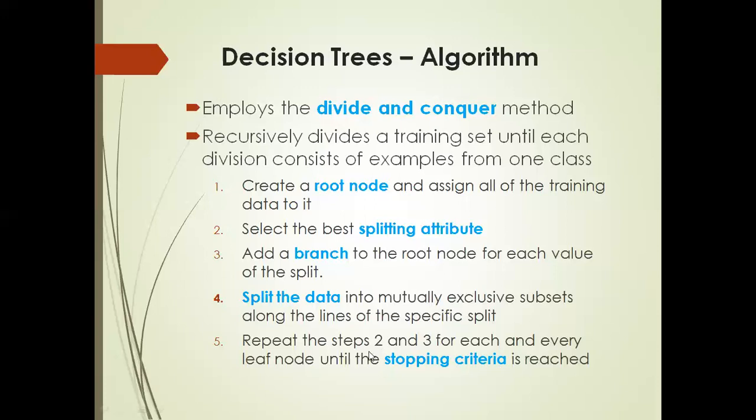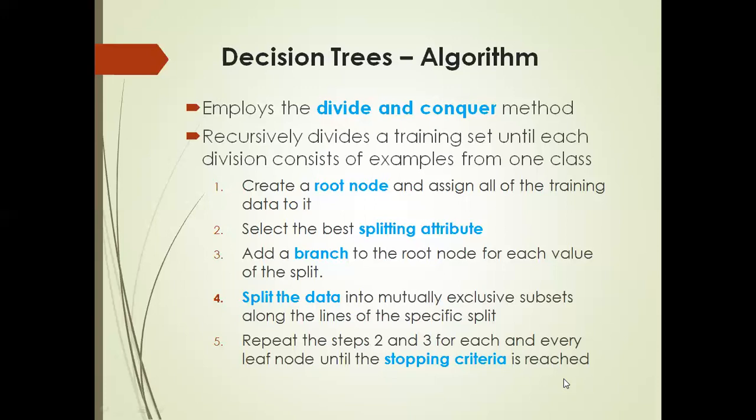We have to repeat steps 2 and 3. What is step 2? Step 2 is the splitting attribute and step 3 is adding the branch. We have to perform these two steps until when? For each and every leaf node until the stopping criteria is reached. So what do we mean by stopping criteria here?